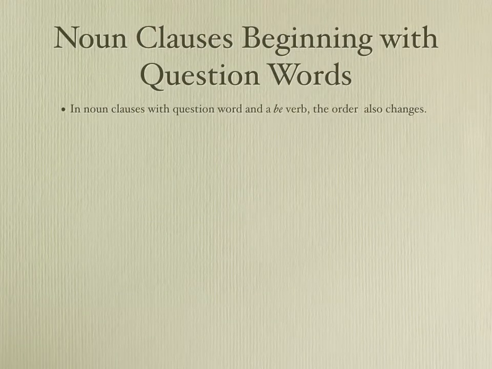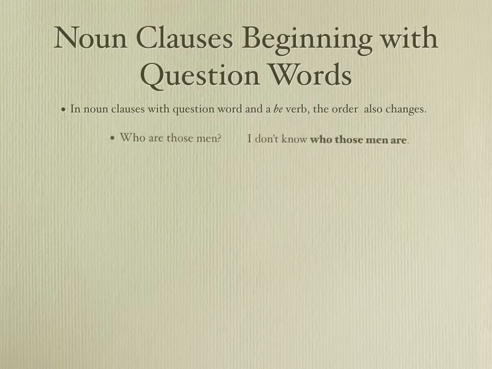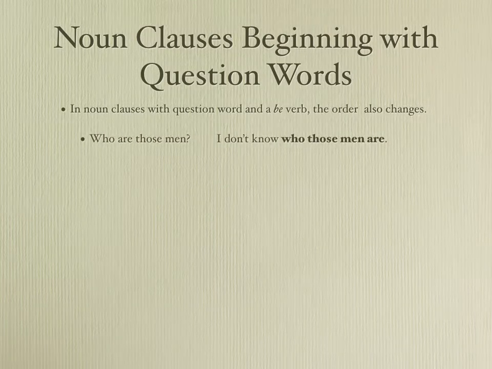When a noun clause has a question word and uses a be verb, the order also changes. So if I'm asking a question with the be verb, who are those men? The be verb doesn't use a helping verb. And so I have to change the word order to switch the subject and the verb. I don't know who those men are.